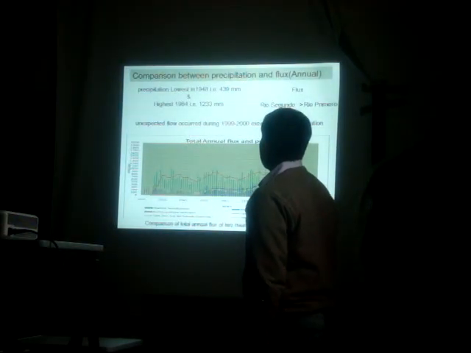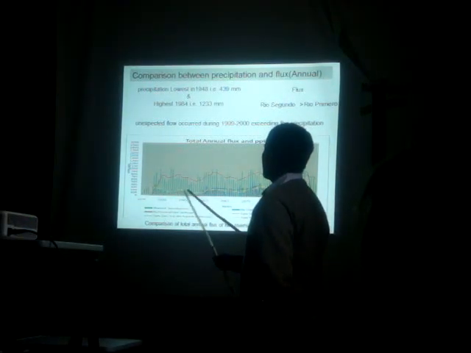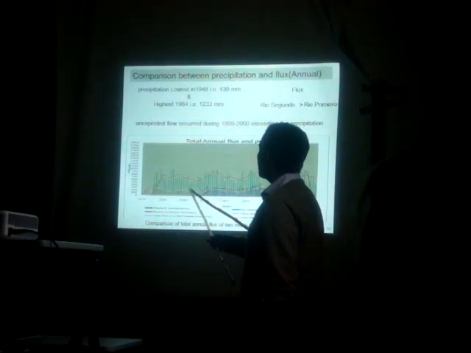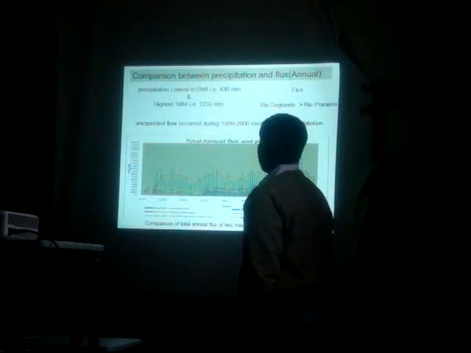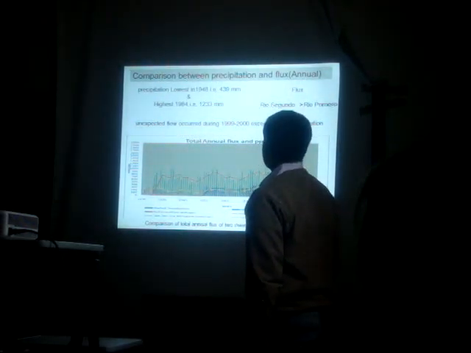Comparison between precipitation and annual flux. The minimum precipitation was seen in 1948, that was 439 millimeter, and the maximum in the year of 1984, that was